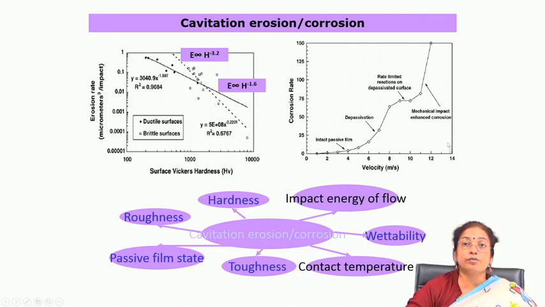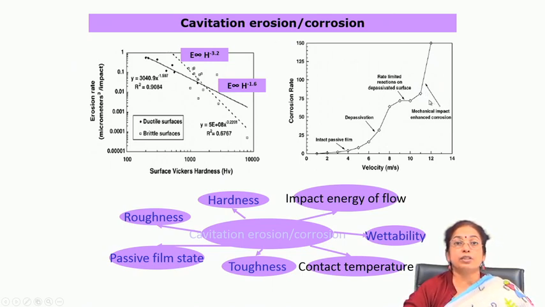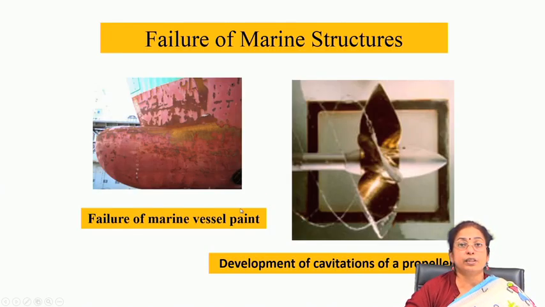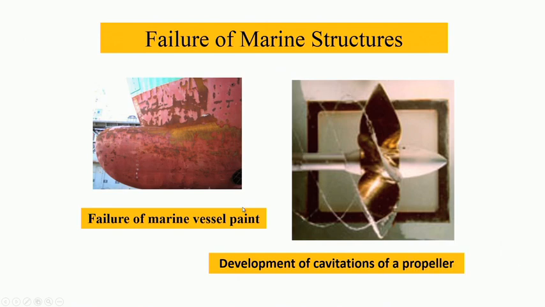So, you have to think of the critical velocity for erosion corrosion or cavitation erosion corrosion. The higher the critical velocity for cavitation corrosion, naturally the higher will be the protectiveness of the material, and you can use the material very nicely.